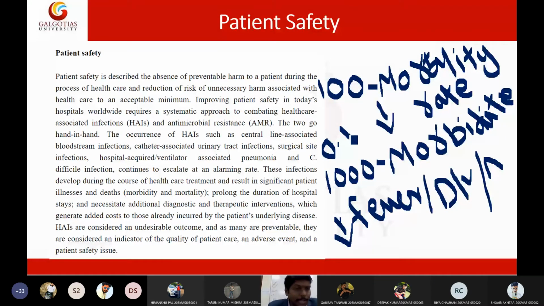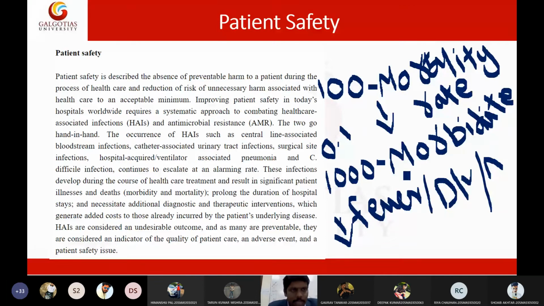We have a very good laboratory team. We have very good testing equipment. We have good knowledge on testing. We have good knowledge on treating the patient. We have good knowledge on giving the complete therapy to the patient throughout the course of infection. So by this modern knowledge, we have drastically reduced the mortality rate and also the morbidity rate, which is a fantastic feat of the 21st century. So obviously patient safety is paramount for anything, right?